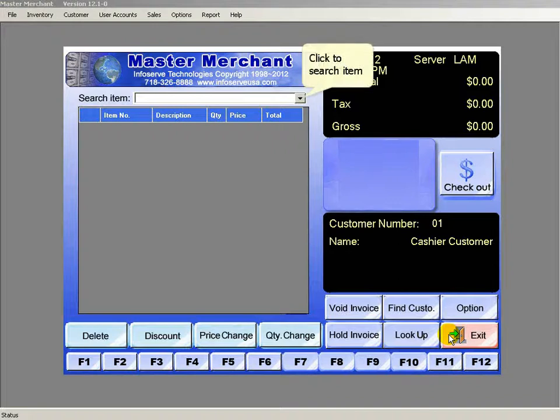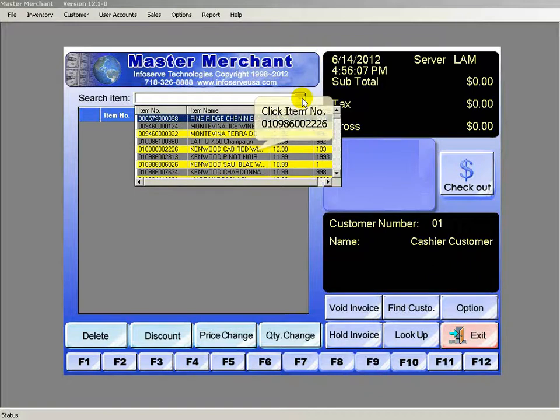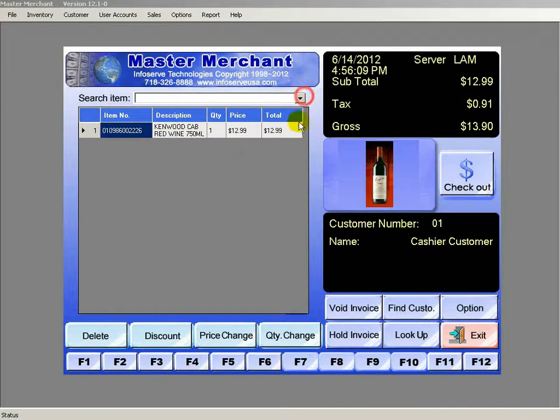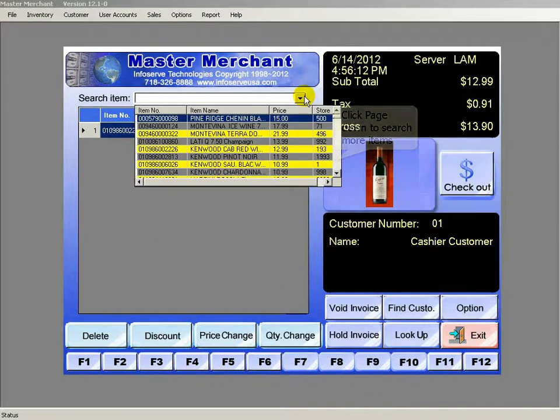This is a tutorial for Master Merchant. Search the item or use the scanner to scan the barcode. Click the Page Down button to select more items.